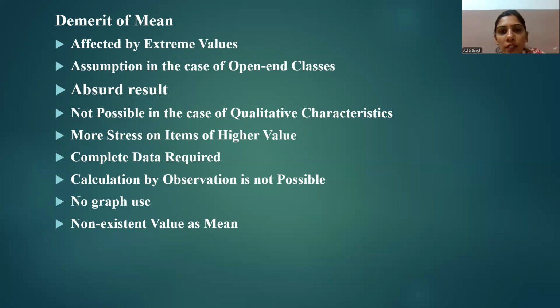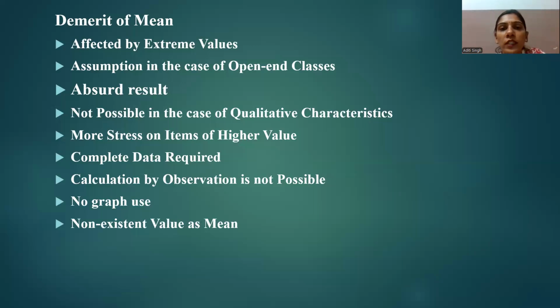Next is more stress on items of higher value. The arithmetic mean gives more emphasis on higher items in a series than it does on lower items. So this basically means that it has an upward bias. If 3 out of 4 items have small values and one is quite big, the average will be significantly increased by the big value.